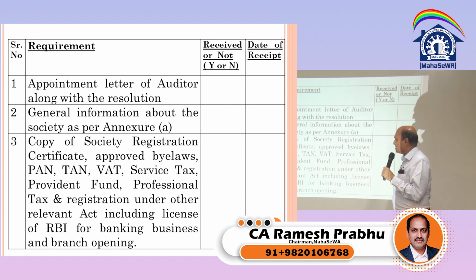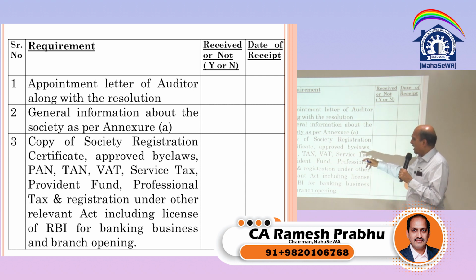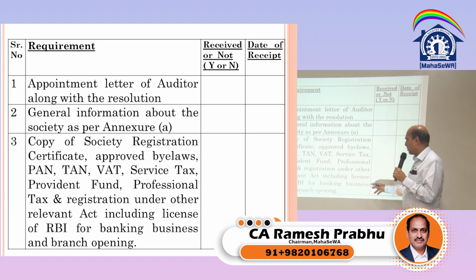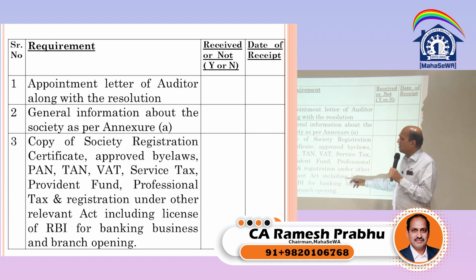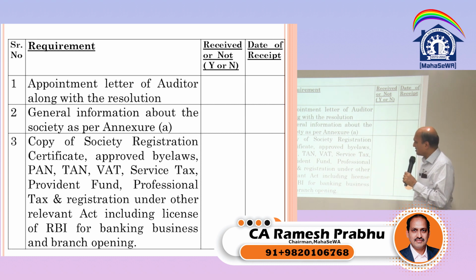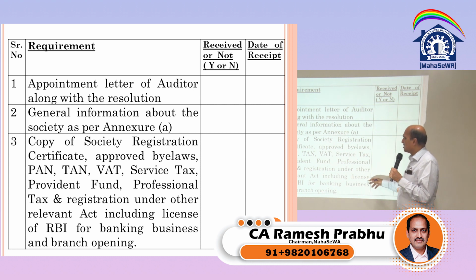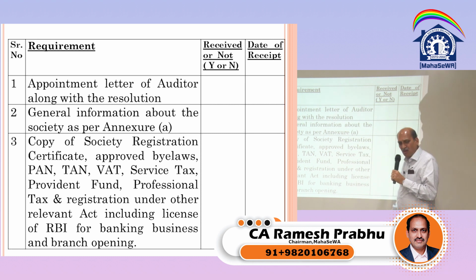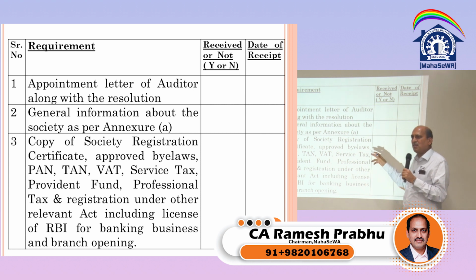Copy of the society registration certificate, approved bylaws, PAN, TAN, VAT, service tax, provident fund, professional tax registration under the relevant act, including license of RBI for banking business or branches opening. So in the case of banking and all, we can look for the banking license. But as far as a housing society is concerned, we normally don't insist on this registration certificate and approved bylaws. Honestly speaking, we need to verify that. We have to at least have a copy of that.